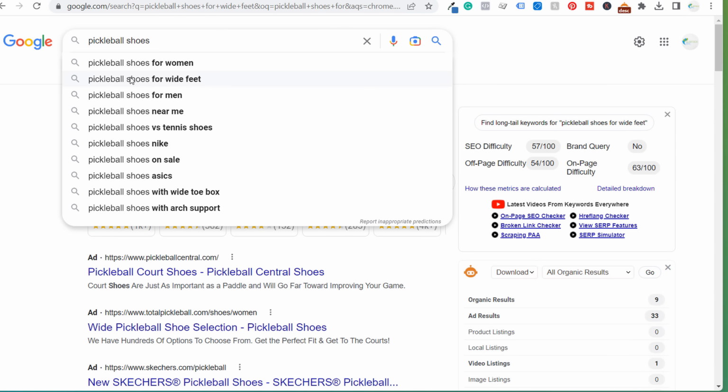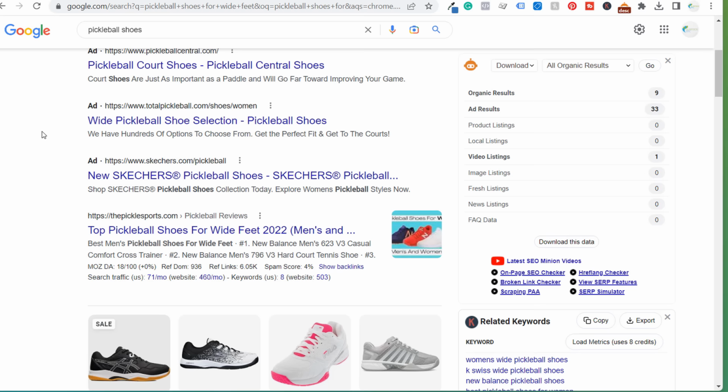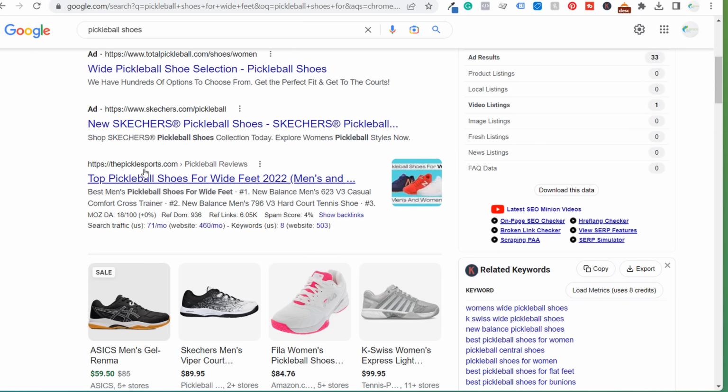So, pickleball shoes for wide feet. One of the most popular long tail keywords here. You'll see others are going to be brands. Some might be with wide toe box, with arch support. So if we do pickleball shoes for wide feet, we scroll down, you're going to see the very top organic